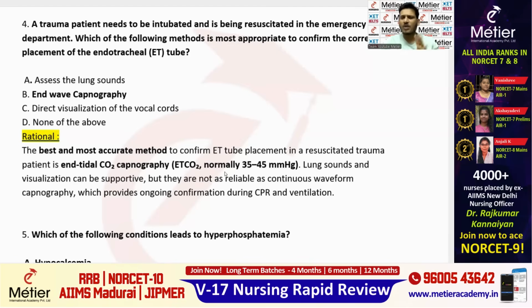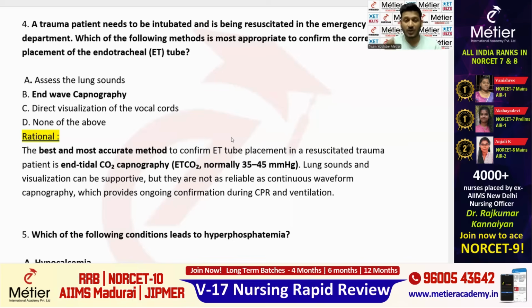Okay, fine. So the normal value is 35 to 45 mmHg. There is a sensor attached to the ET tube, and that sensor will be assessing the end-tidal carbon dioxide. Exactly, end-tidal carbon dioxide capnography measures the amount of carbon dioxide coming out from the alveoli at the end of respiration, and the normal value should be 35 to 45.